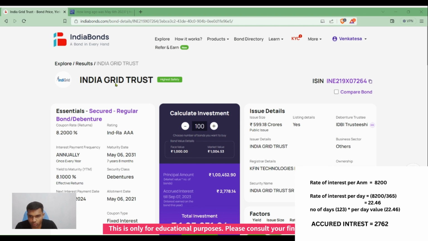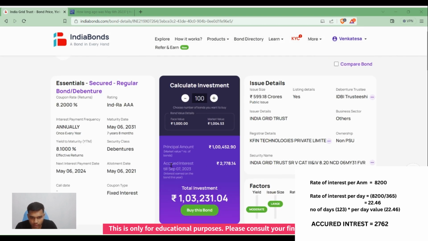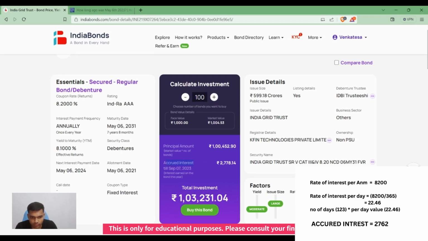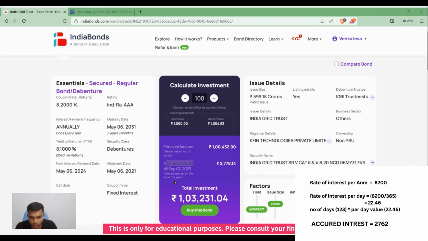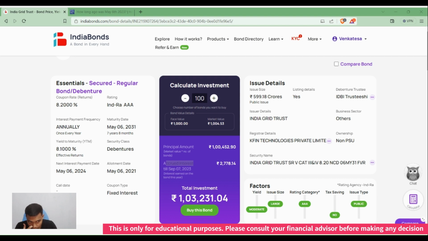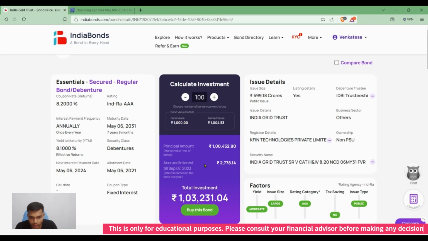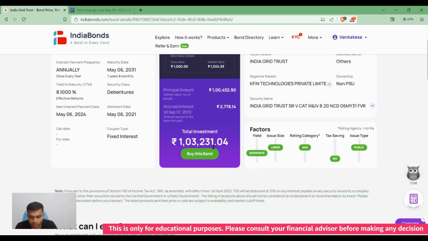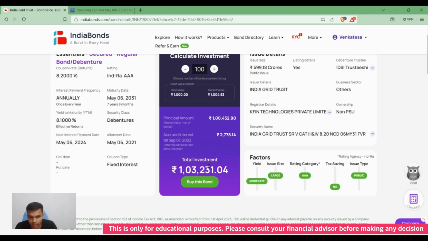Now if we see here, the accrued interest is 2,788. It is for up to September 7 only, so we have 1 day extra in it. That is the accrued interest. If we add the principal amount and the accrued amount, our total investment will come to around 1,03,231 rupees. We are buying the bond at a premium, so our yield is lower.